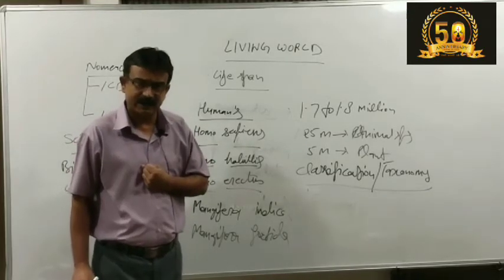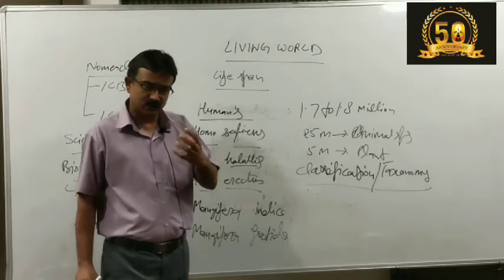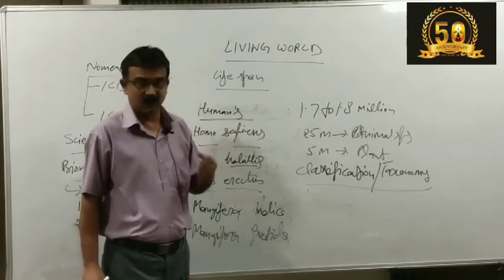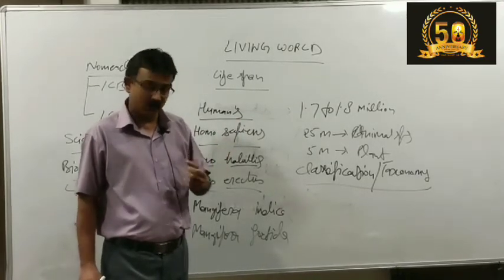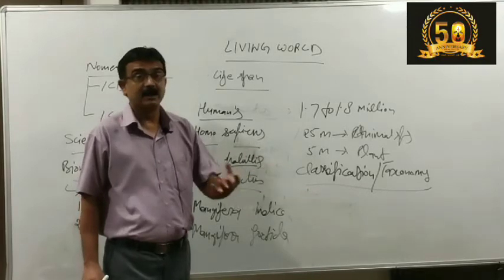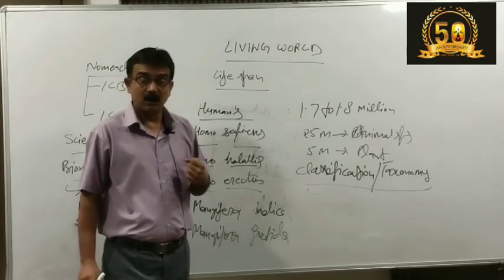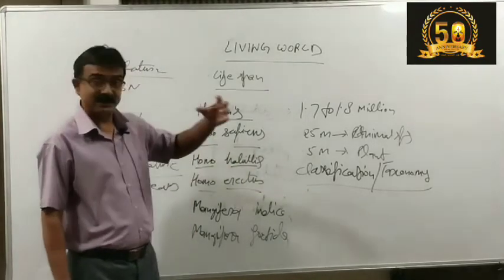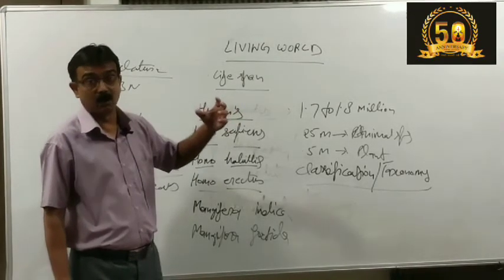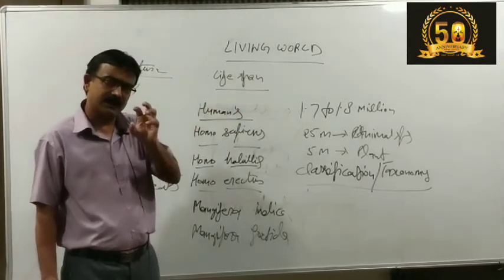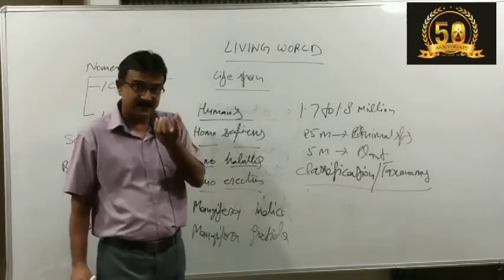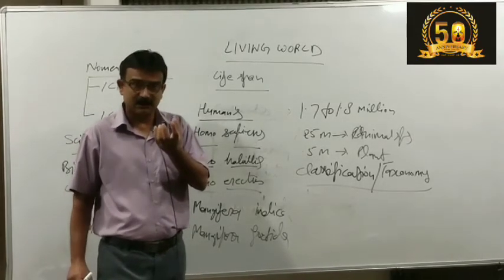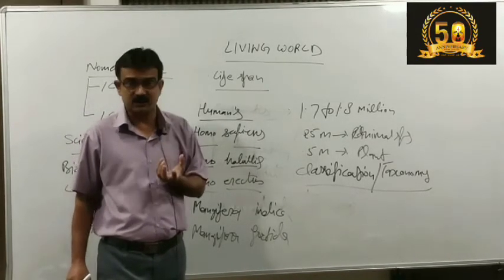Some general characters means, you know, organisms living in water are aquatic organisms. Organisms living on the land surface are terrestrial organisms. Organisms living on the branches of trees are arboreal or aerial. This is classification on the basis of general characters, on the basis of simple observations.